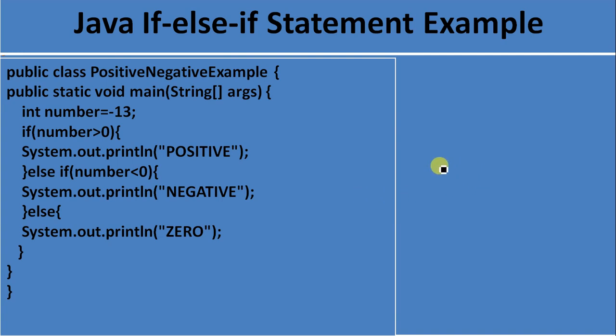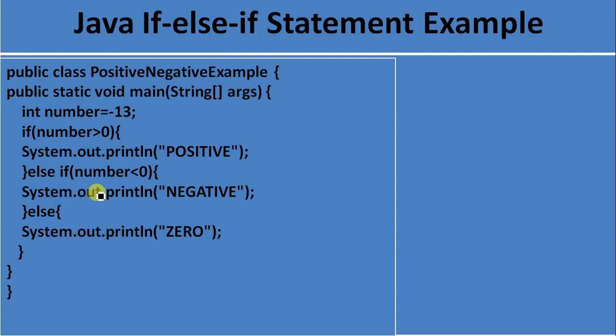So what we are doing, we are creating a class with the name positive negative example. Here we are checking whether a number is positive or negative with the help of the if else if statement. We create a public static void main method, create a number, and assign it minus 13. Now we are applying the condition number greater than 0. If number is greater than 0 then print positive number, if number is less than 0 then print negative, if the number is neither positive nor negative then print 0, which is printed in the else block.